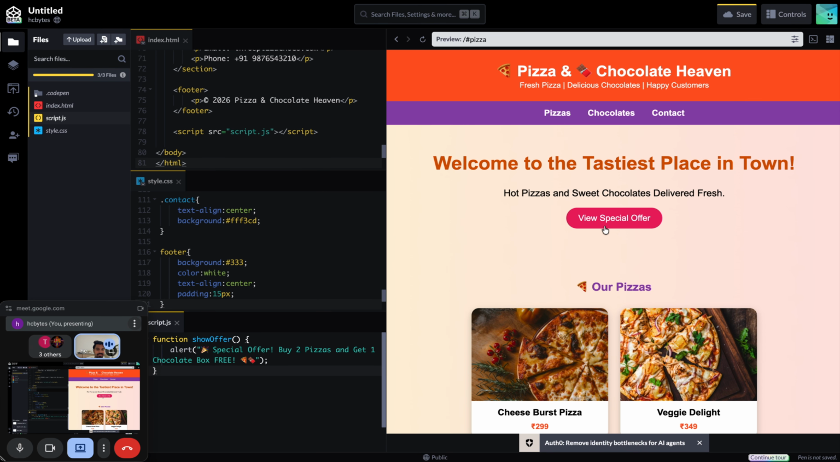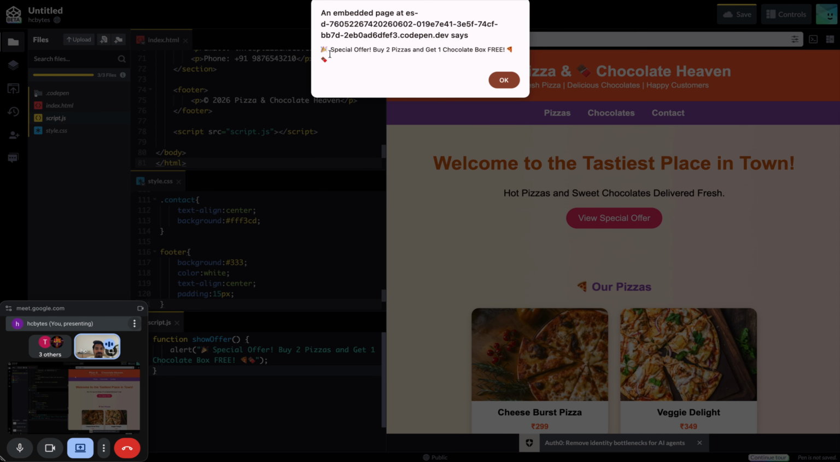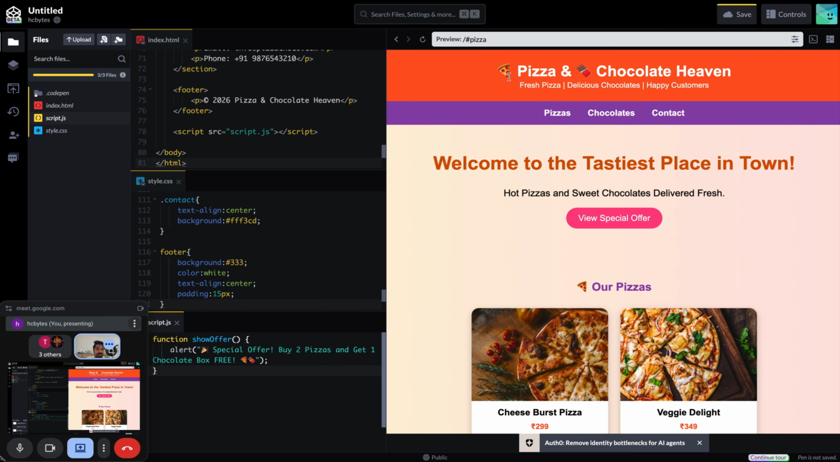If I click on pizza, now suppose it looks like this. Okay, this is a website. Now if I click on view special offer, what happened? Some prompt is coming, that is special offer, buy 2 pizzas and get 1 chocolate box free. Okay, let's see. So this is a single page application we created. Correct? Till here everything is clear.